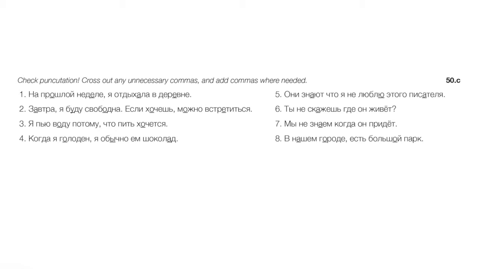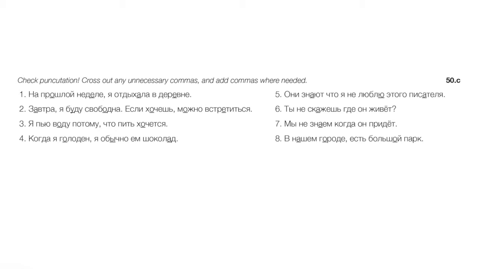Number 5. Они знают, что я не люблю этого писателя. They know that I don't love this author. Okay, now in English we typically would not put a comma in front of the that, right? We use that clauses all the time like that, and we don't typically separate them with a comma. But again, in Russian, you almost always would. Я знаю, comma, что я не люблю этого писателя. I know that I don't love this author. We're setting off that что clause with a comma.